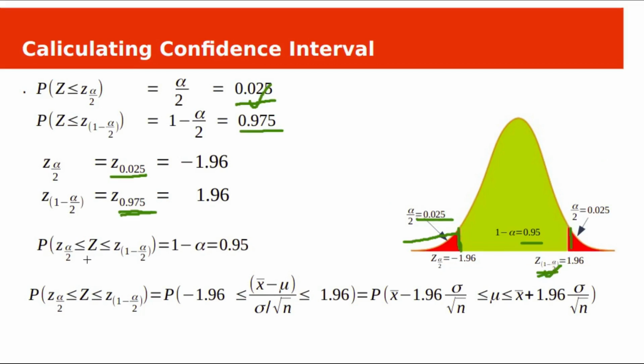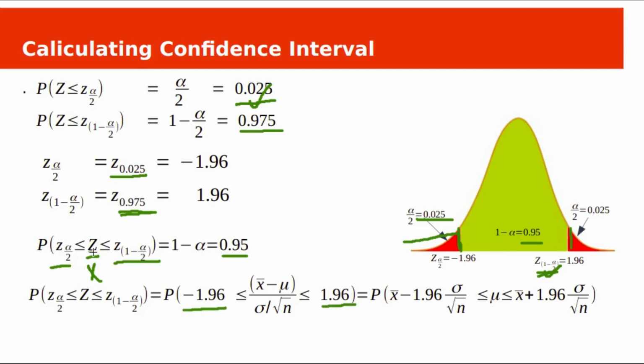The standard normal variable z, which is x̄ in the sampling distribution, is represented as z in our standard normal distribution, and will be within these two boundaries, z alpha by 2 and z 1 minus alpha by 2, with probability 0.95. So we can replace z alpha by 2 with minus 1.96 and z 1 minus alpha by 2 with 1.96.